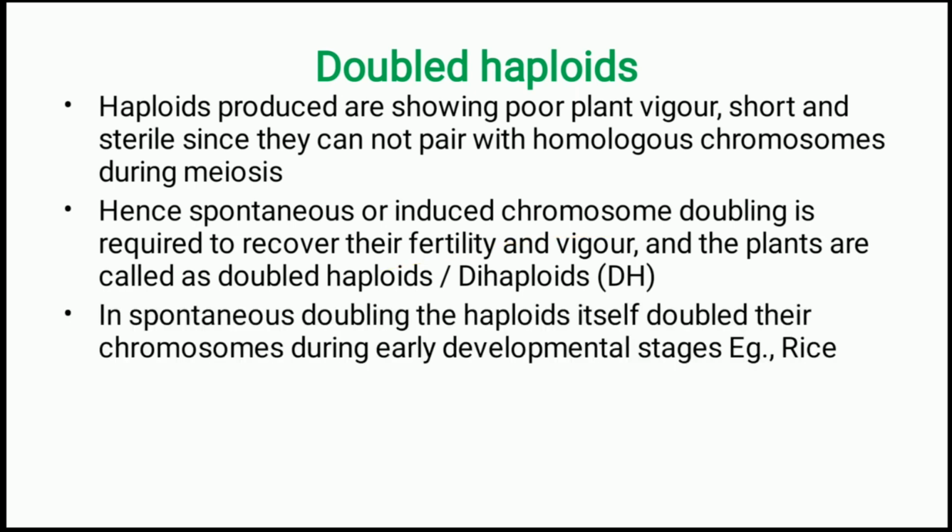In spontaneous doubling, the haploids themselves double their chromosomes during the early developmental stages of in vitro culture. This is usually observed in cereals like rice and barley.